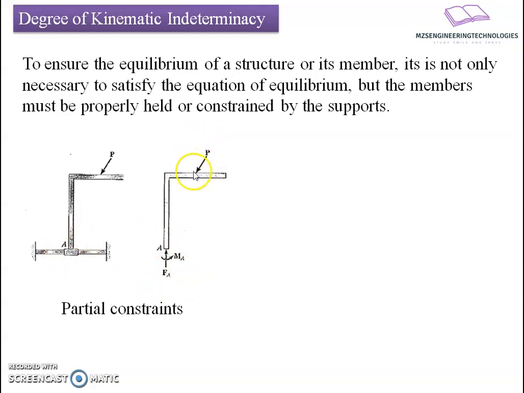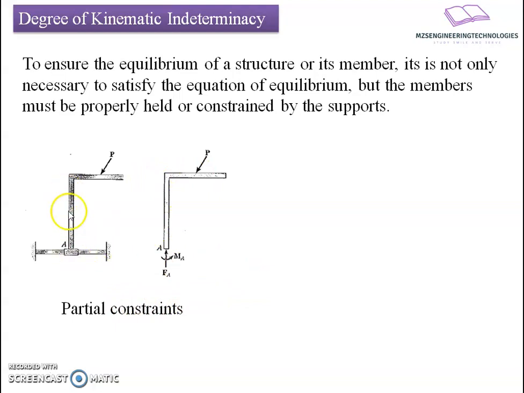But if we look at the force here, the applied force is an inclined one. If I say the angle is theta, it will have one component in the x direction and one component in the y direction. The y direction component is going to be counterbalanced by the reactive force, whereas the component in the horizontal direction will remain unbalanced, thereby creating a freedom for this bracket to move in the lateral direction. That we call a partial constraint.